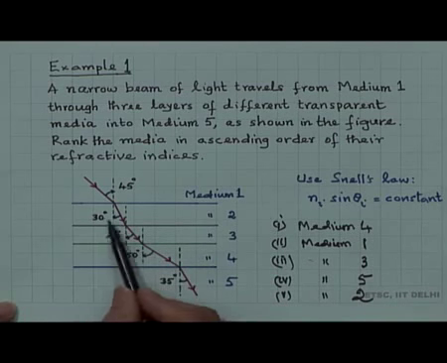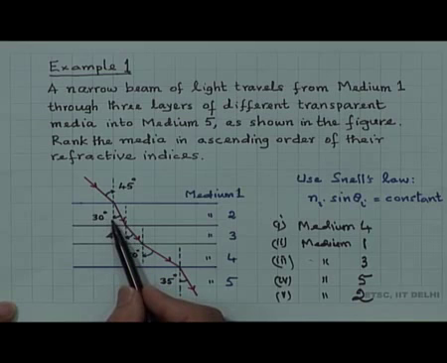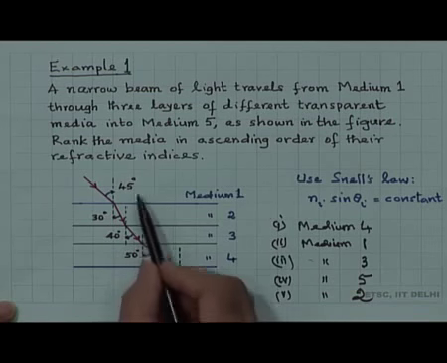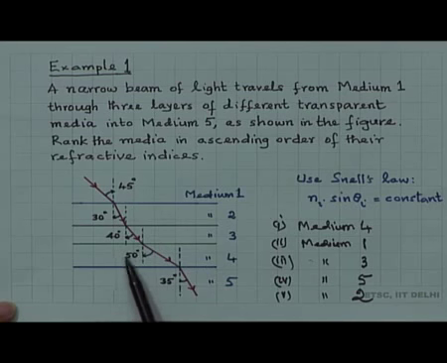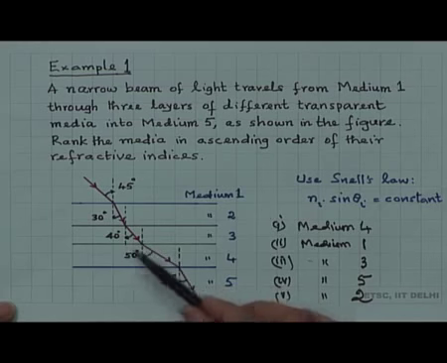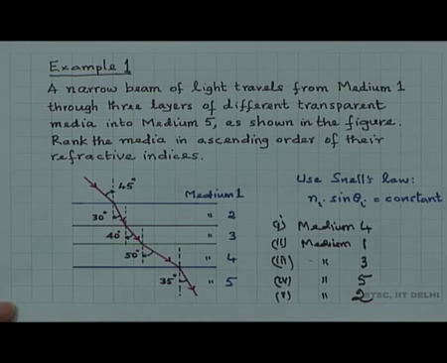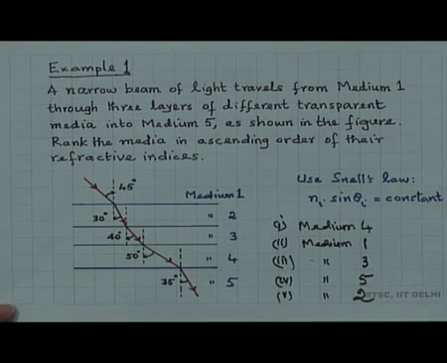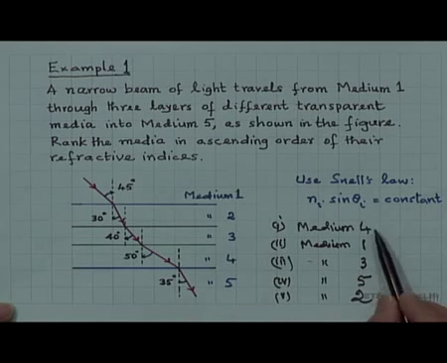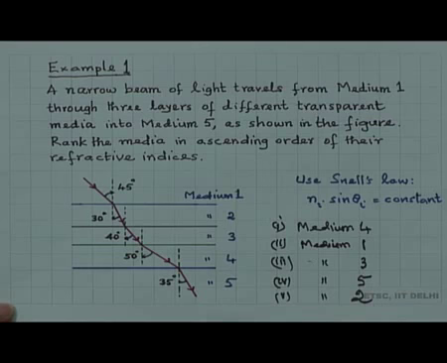Medium 2, where it makes the smallest angle, will have the largest refractive index, and medium 4, where it makes the largest angle here, is the rarest medium among all of them. You can see that it is the rarest medium, which is why it goes well beyond the normal, bending away from the normal, making a large angle of 50 degrees here. So, medium 4, 1, 3, 5, 2.